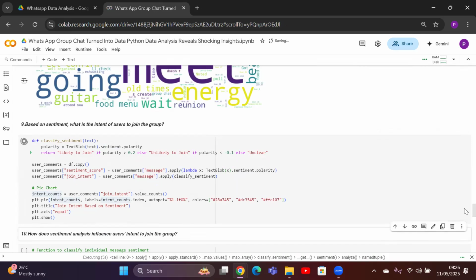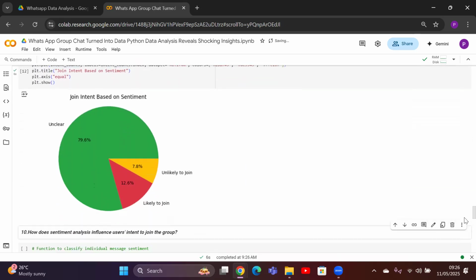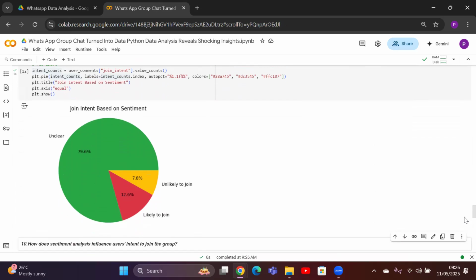The result is a pie chart with 3 different percentages. Unfortunately, most of the messages are neutral, might not be positive and might not be negative. Basically, they are unclear. That's why we can see a huge portion. Around 80 percent is unclear. Only 12 percent of people are likely to join based upon the sentiment, and 7.8 percent are unlikely to join based upon the sentiment from the given WhatsApp chat history.